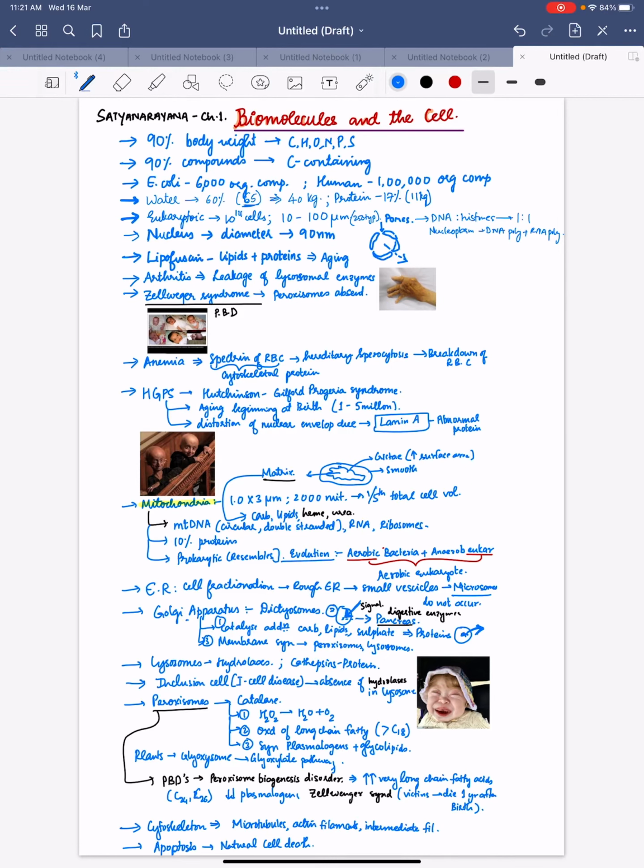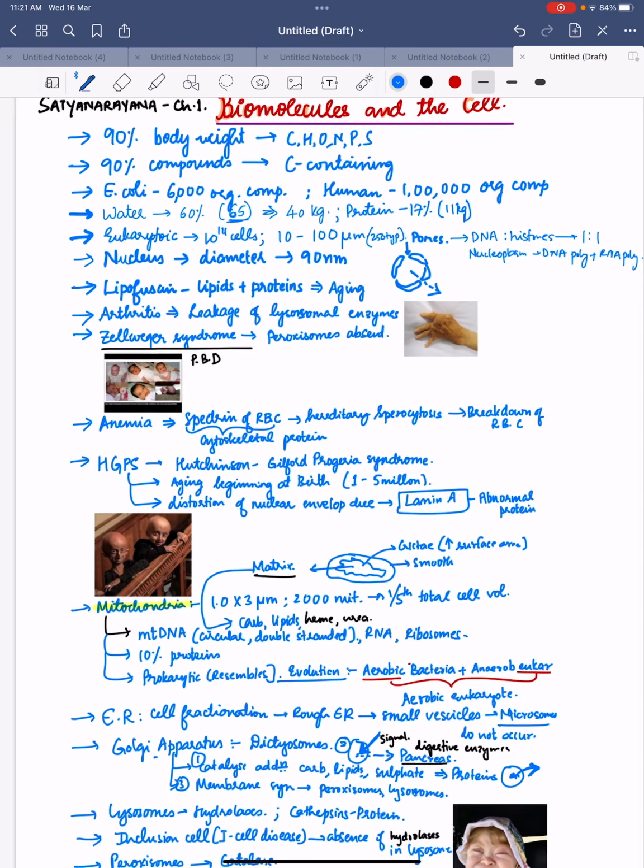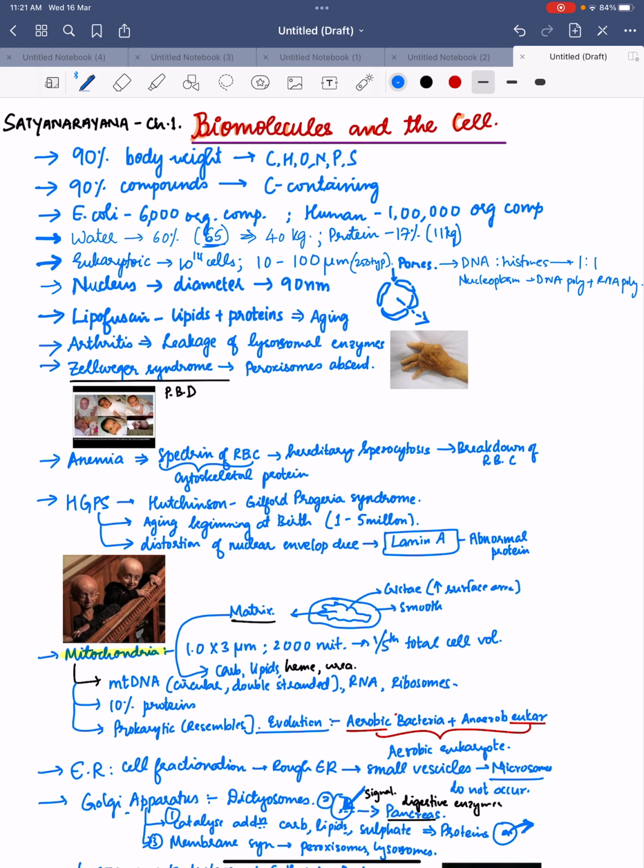So this is chapter 1 of Satyanarayana book, the latest edition, Biomolecules and the Cell. Most important points which are new after 12th standard or which we don't know, and these are the most important points to be kept in the head. This is a full summary of the whole chapter. Even if you don't read the chapter, these are the basic things which you will not be knowing after 12th, and they are to be remembered. So let us go through one by one.